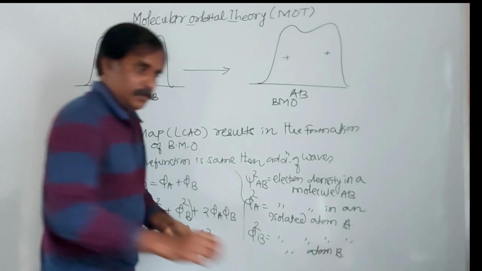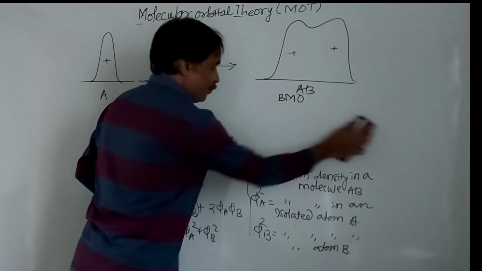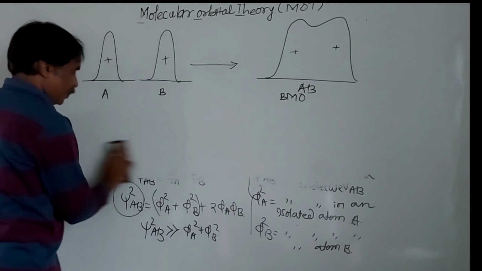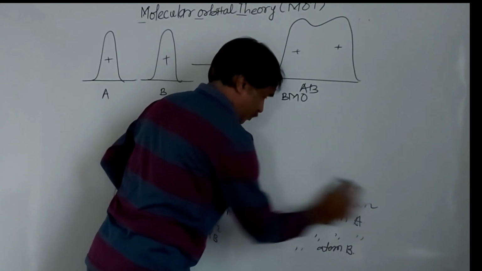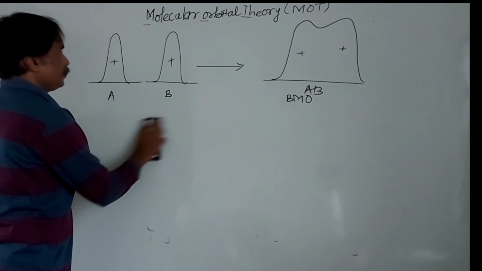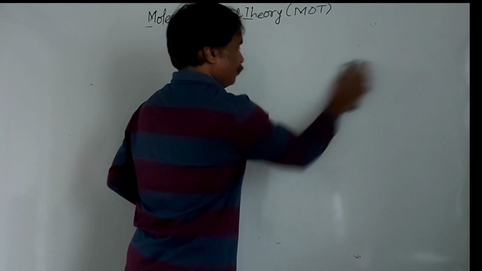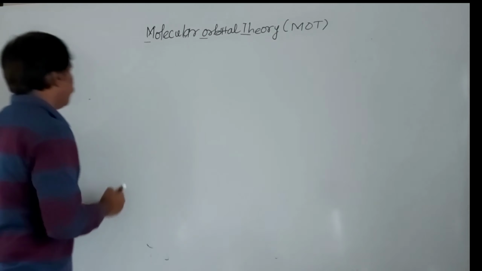Another, when there is a positive negative overlap, what will happen? Any doubt about this? Another way of linear combination of atomic orbitals: positive negative overlap.